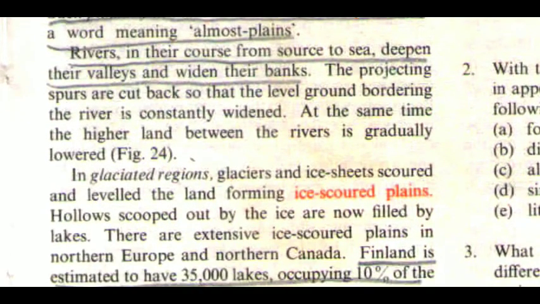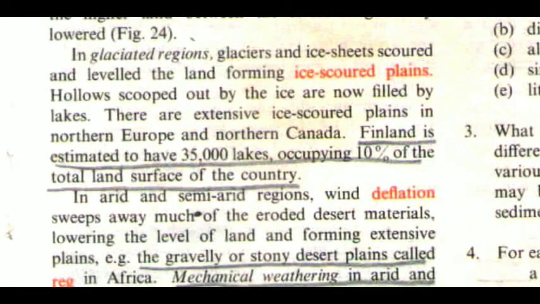Rivers in their course from source to sea deepen their valleys and widen their banks. The projecting spurs are cut back so that the level ground bordering the river is constantly widened. At the same time, the higher land between the rivers is gradually lowered. In glaciated regions, glaciers and ice sheets scoured and leveled the land, forming ice-scarred plains. Hollows scooped out by the ice are now filled by lakes. There are extensive ice-scarred plains in northern Europe and northern Canada. Finland is estimated to have 35,000 lakes, occupying 10% of the total land surface of the country.